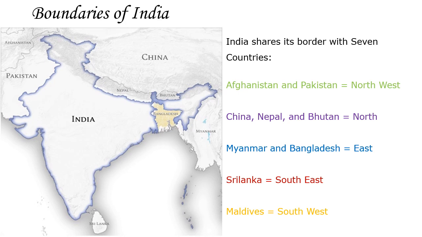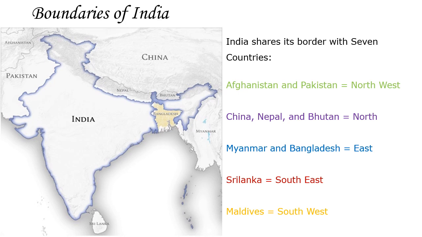In today's class we have discussed the origin of our country's name, how it got the names India, Hindustan and Bharat, and second, its location in the northern hemisphere, with its extension in latitudes and longitudes.